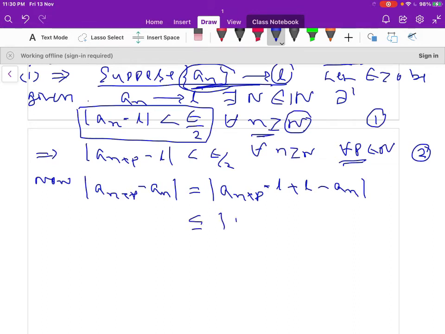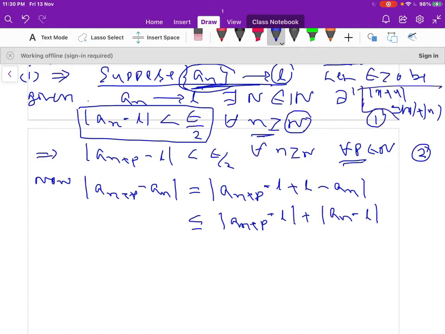So by using the inequality, let us write it as less than or equal to the modulus of a_{n+p} minus L plus the modulus of a_n minus L. The modulus of a minus sign is positive only. Using the inequality, suppose |x plus y| is less than or equal to |x| plus |y|, I have written it here.